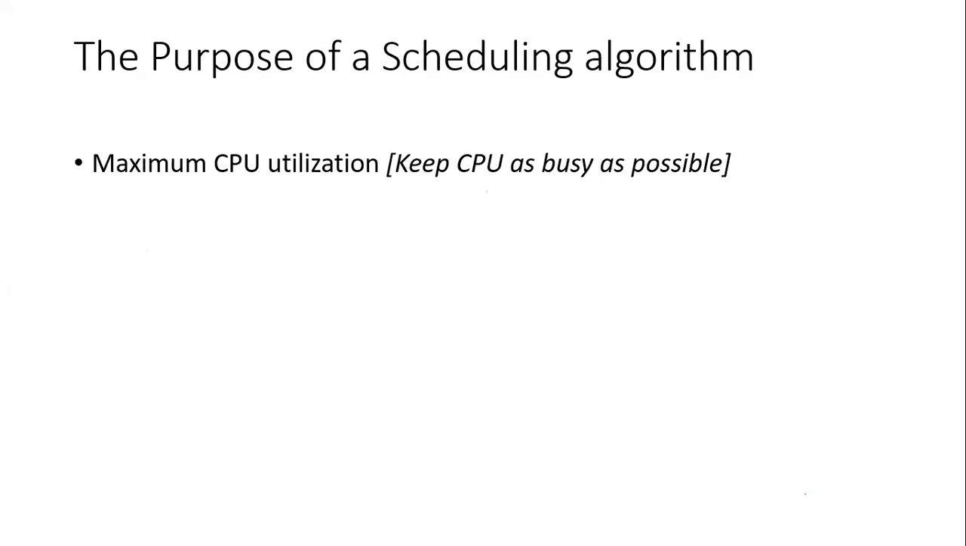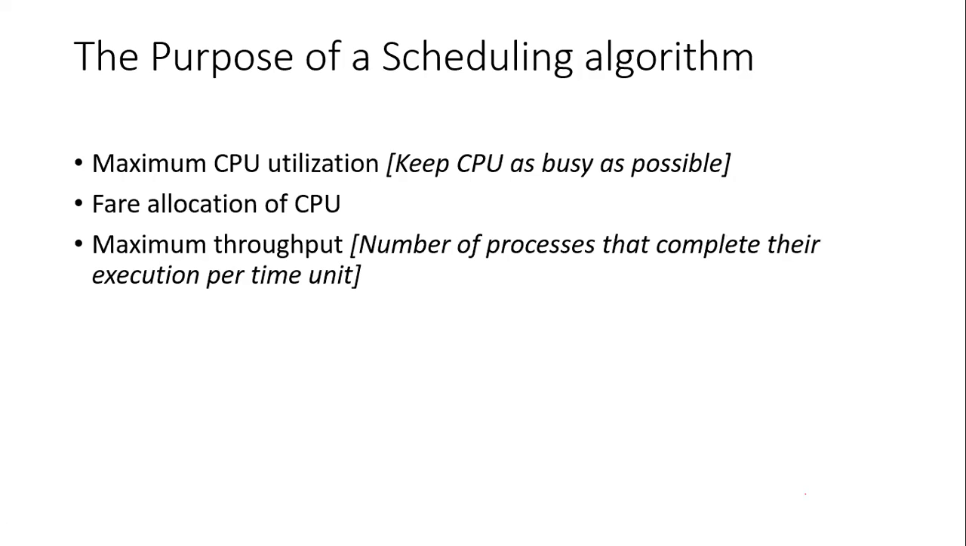First one is maximum CPU utilization, which means keep your CPU as busy as possible. That is your first purpose. Then fair allocation of the CPU. What does it mean? Each and every process wants CPU time to complete its execution, right? So fair allocation of the CPU means the CPU must be allocated fairly among different processes. That is your fair allocation of CPU.